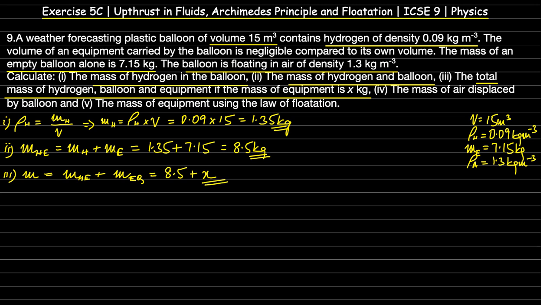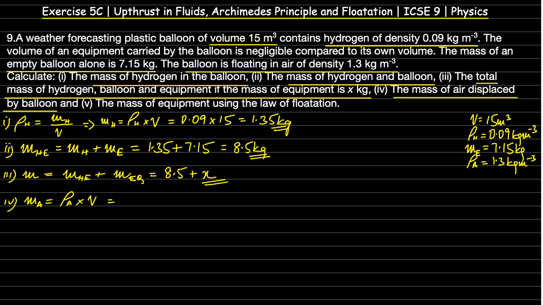Now coming to the fourth part of the question, the mass of air displaced by the balloon. Now we know the density of air is 1.3 kg per meter cube. So coming to the fourth one, we will write MA, where MA is going to be mass of air. So mass of air will be equal to density of air into total volume.